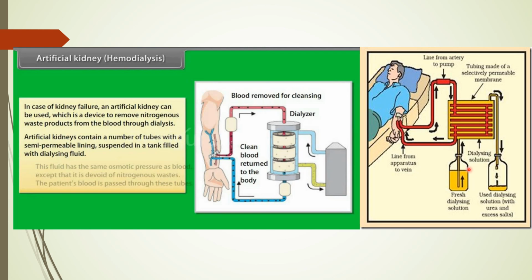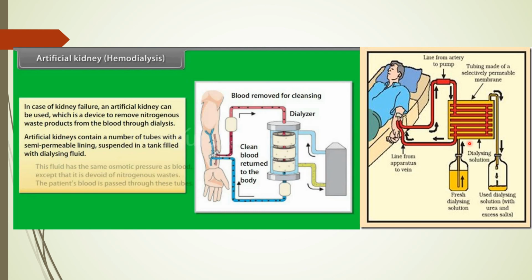If you want to know what is the difference between the artificial kidney and the natural kidney: the artificial kidney is different from the natural kidney in the process of reabsorption. Reabsorption does not take place in the artificial kidney. Normally, as I told you earlier, in a healthy adult the initial filtrate is about 180 liters.